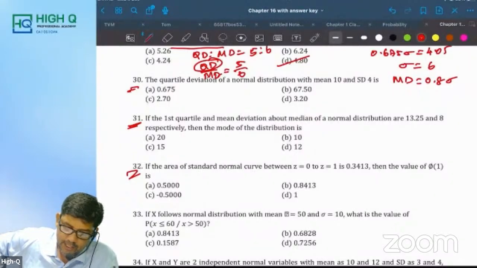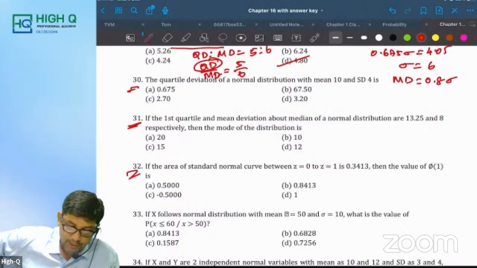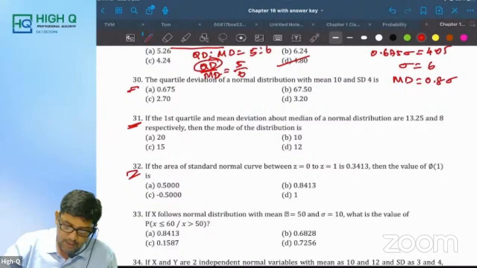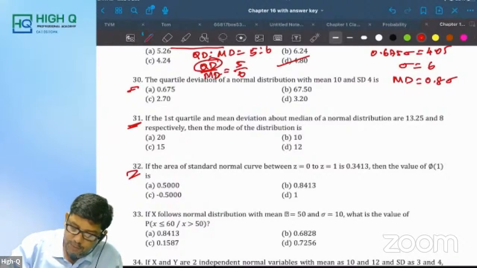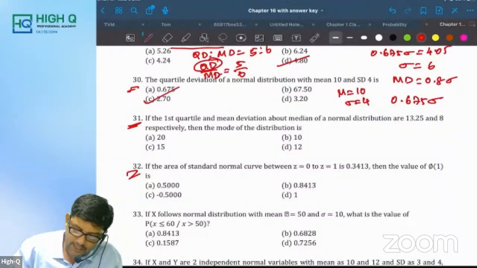If the first quartile and mean deviation about median of a normal distribution are 13.25 and 8 respectively, then the mode of the distribution is C. Which one? No, no. Which first, 30th is C? Which one you got? First, 30th. The quartile deviation of a normal distribution with mean 10 and standard deviation 4. So mu is equal to 10, sigma is equal to 4. What is quartile deviation? 0.675 sigma. So 0.675 into 4, what are you getting? 2.70.